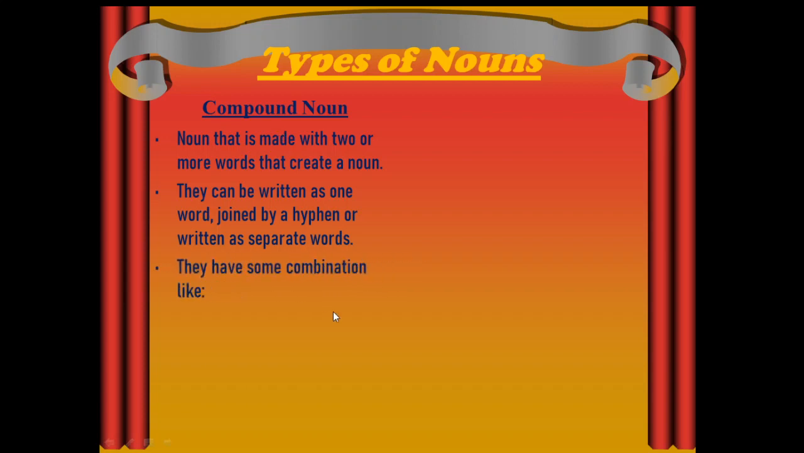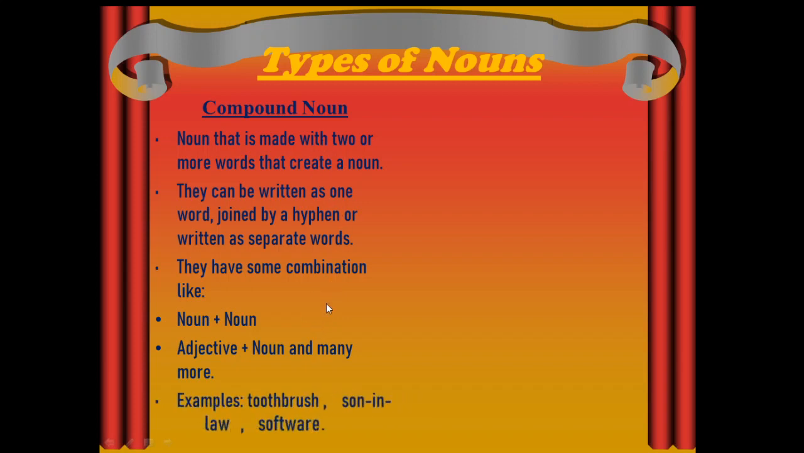They have some combinations, like noun plus noun, where 2 nouns are used, or adjective and noun, or adjective and verb, or noun and verb used to make a compound noun. Like this there are many more under compound nouns. Some examples of compound nouns: toothbrush, son-in-law, software.